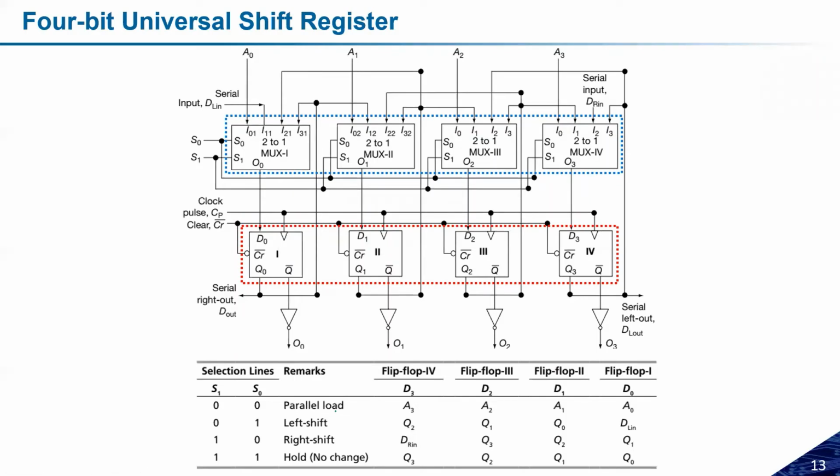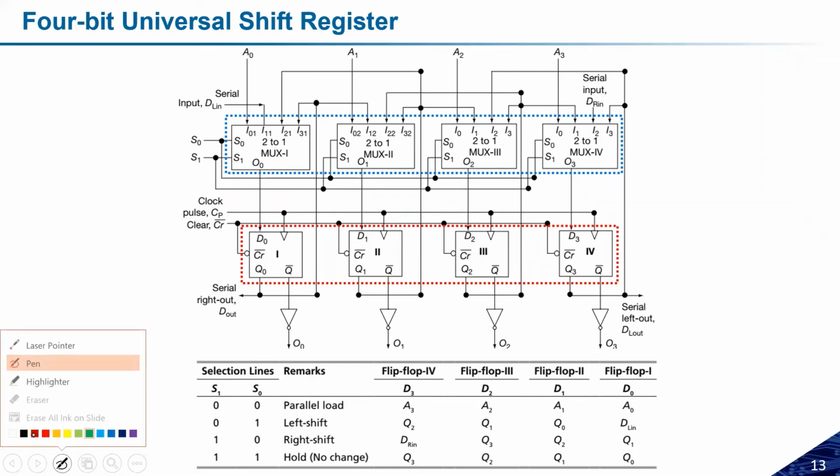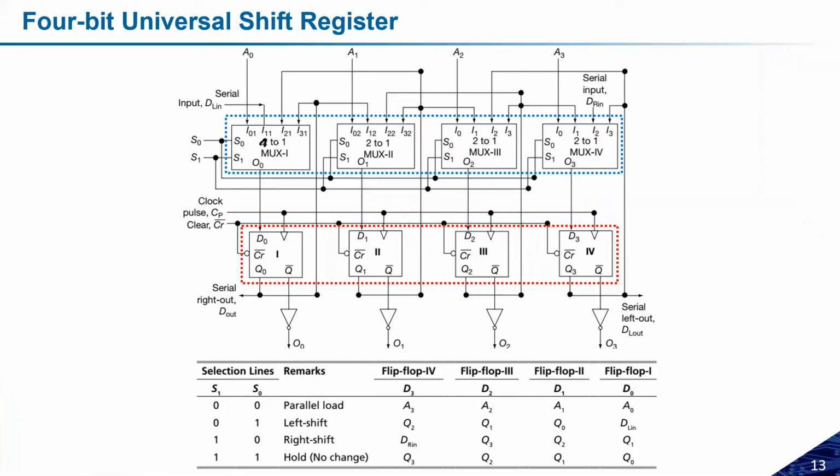Because I can perform the parallel loading, I can perform the left shift, I can perform the right shift, I can perform the hold operation. So for all these operations, I just need to combine whatever concepts we have studied. Because if I want to perform 4 operations, I need 4:1 muxes here. There is a mistake. It should not be 2:1. It should be 4:1 muxes. Okay, 4:1 muxes are needed.